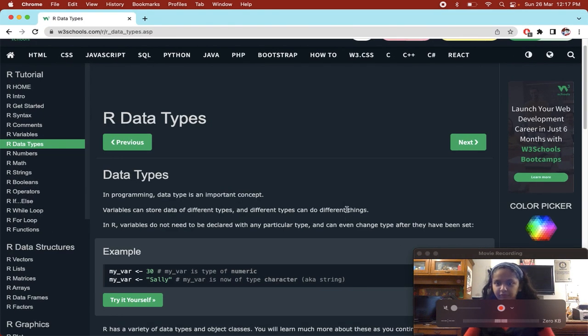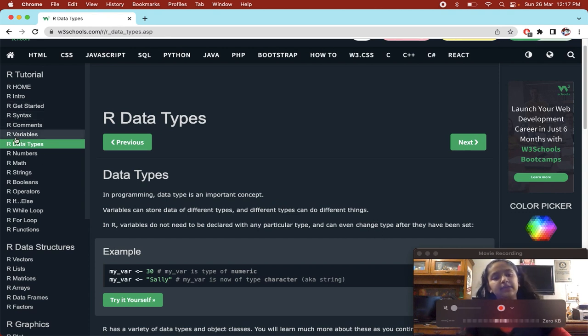R data types. In programming, data type is an important concept. Variables can store data of different types, and different types can do different things. In R, variables do not need to be declared with any particular type and can even change type after they have been set. So what does this mean?